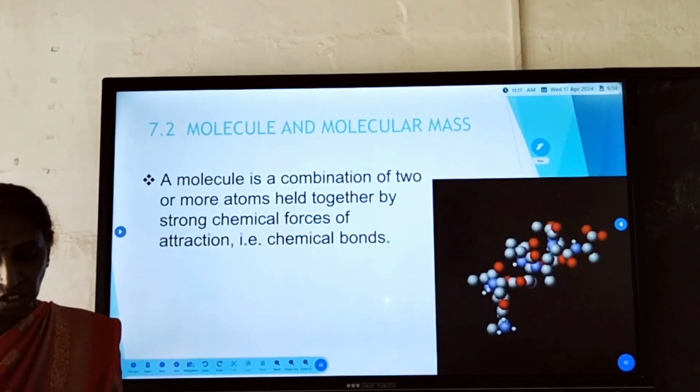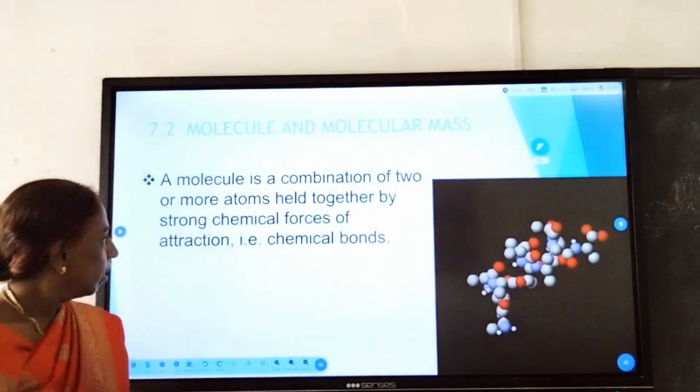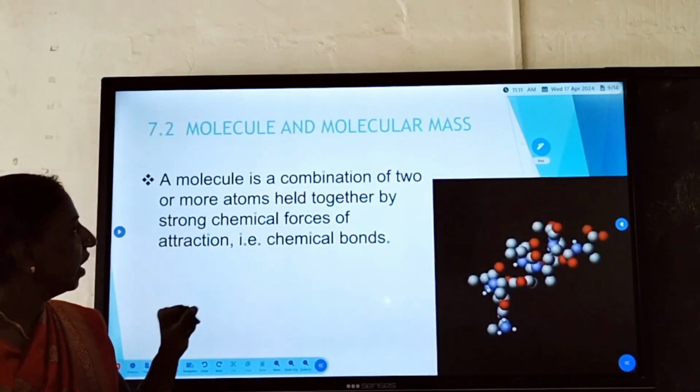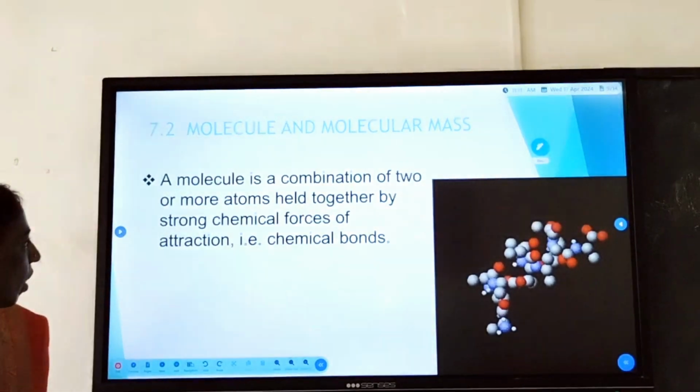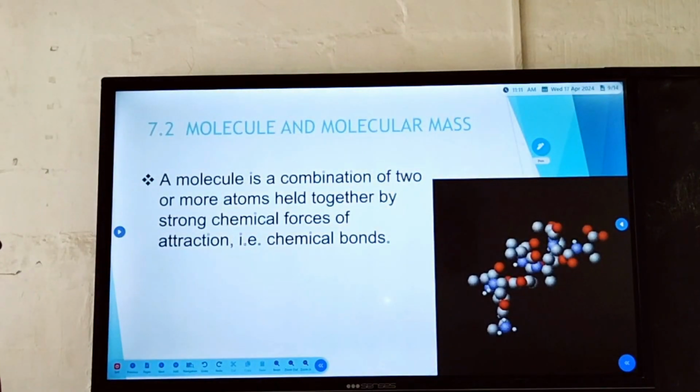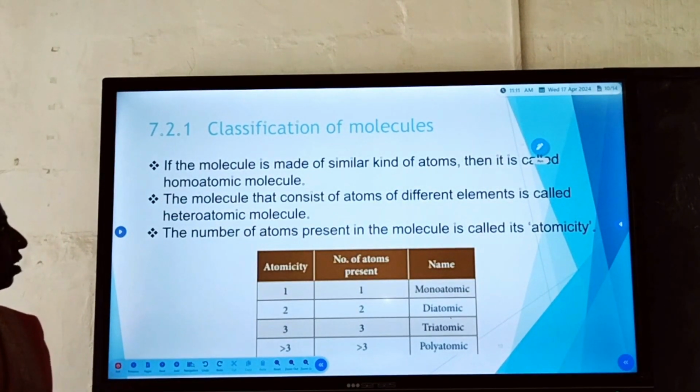Next, coming to the molecule and molecular mass. So what is a molecule? It is the combination of two or more atoms held together by strong chemical forces of attraction with the help of a chemical bond. So how can you classify the molecules?